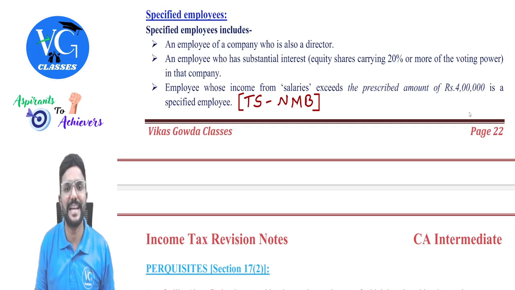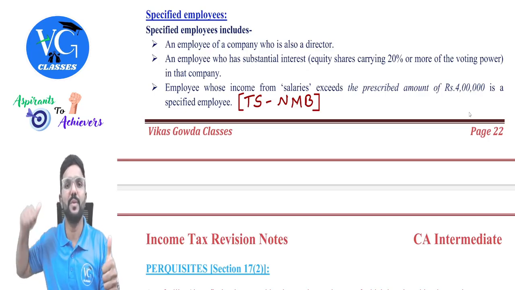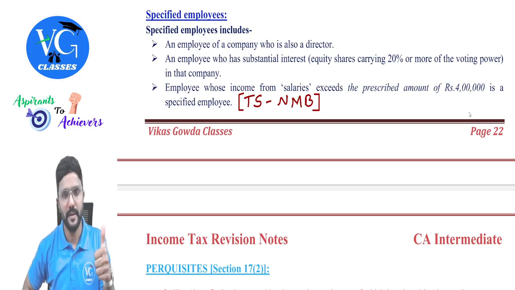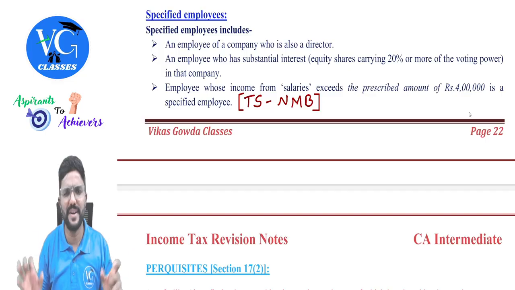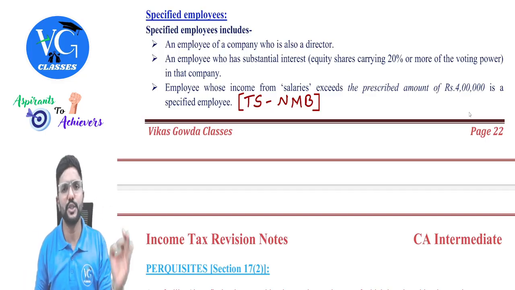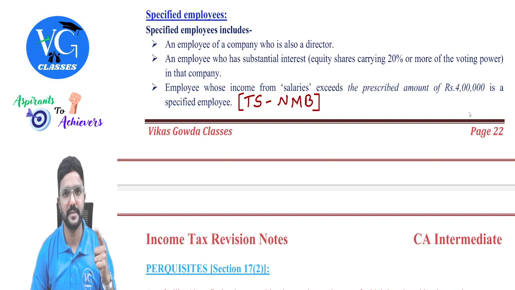In such case, will it be taxable under the head salary? No, guys. Whatever salary the partner is receiving from the partnership firm will be taxable under the head PGBP. And whatever salary the MPs and MLAs are receiving, they are not employees of the government. They are just representing the constituency from where they are elected. So whatever salary they are receiving will be taxable under the head other sources. Clear?